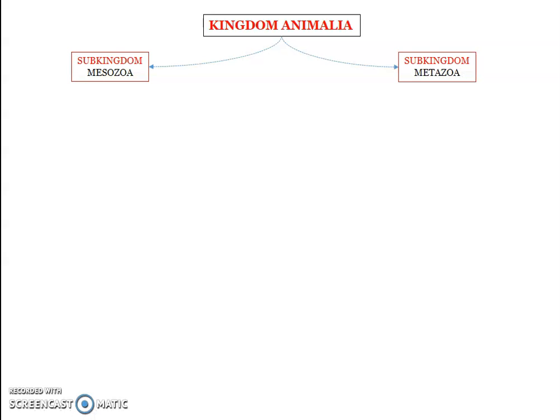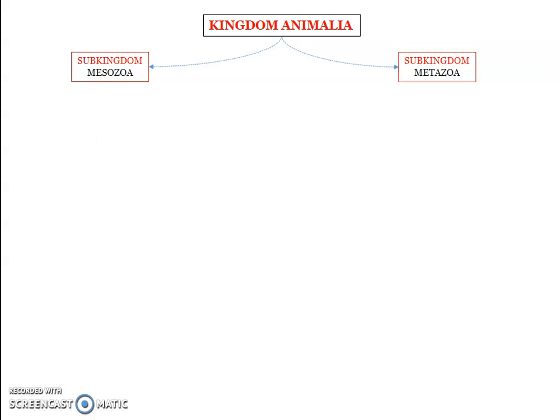Clear? Okay. So under kingdom Animalia, mesozoa is considered to be the simplest animal group, intermediate between protozoa and metazoa, especially based on the complexity of their morphological organization. It includes two phyla, which we will be discussing later. The complete phyla we'll be learning later.